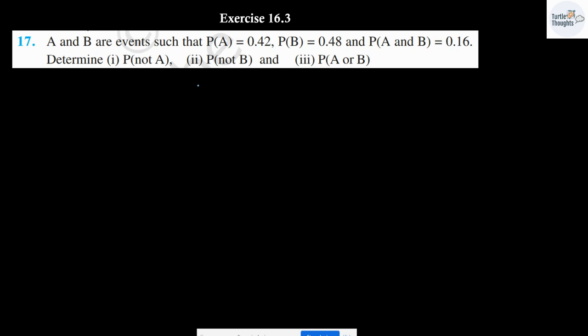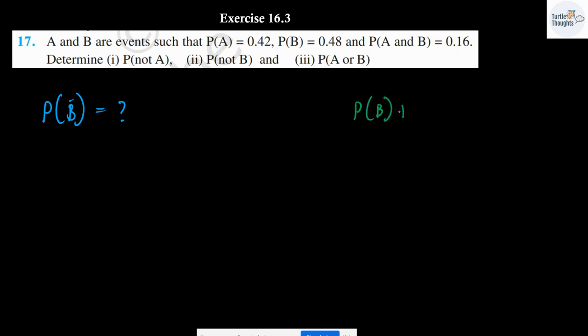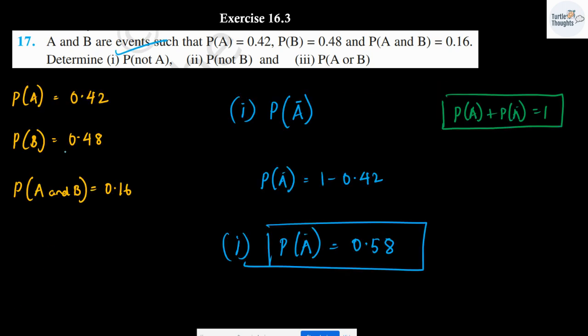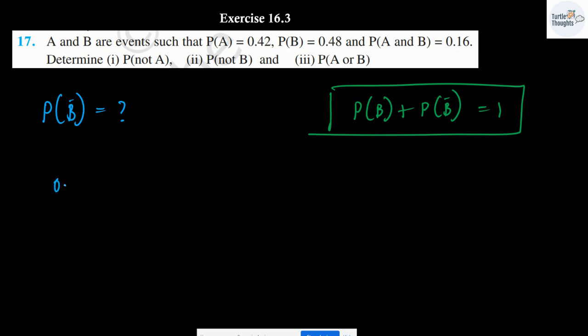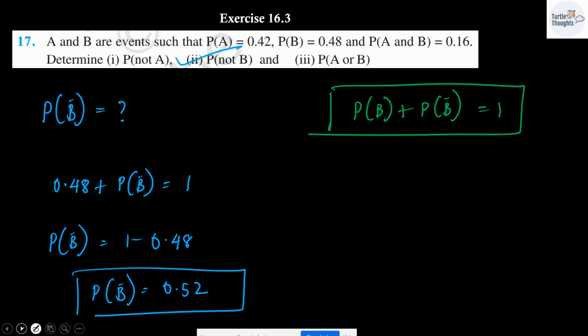The second sub question is P of not B. P of not B, I have to find out. Again, I can write the formula P of B plus P of B dash is going to be equal to 1. I know the value of PB is going to be 0.48. I can write 0.48 plus P B dash is going to be equal to 1. P of B dash, probability of not B is going to be 1 minus 0.48. Probability of not B is going to be 0.52. This will be the answer for second sub question.